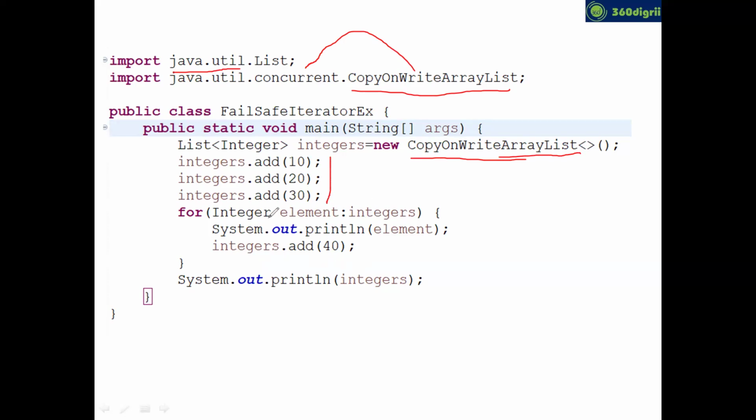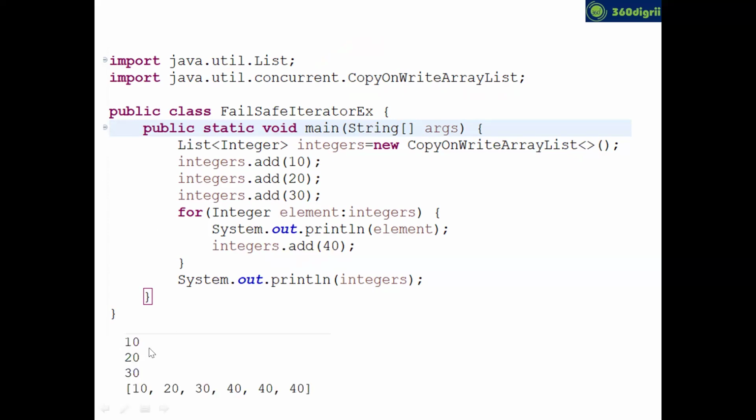Now if you run the code, you know what will happen? You'll get 10, 20, 30, and this forEach method will execute 3 times, right? Because we have 3 elements on the top. Now this add method will add the 40 to this integer list 3 times, totally 3 times. So you can see the output is 10, 20, 30, 10, 20, 30,